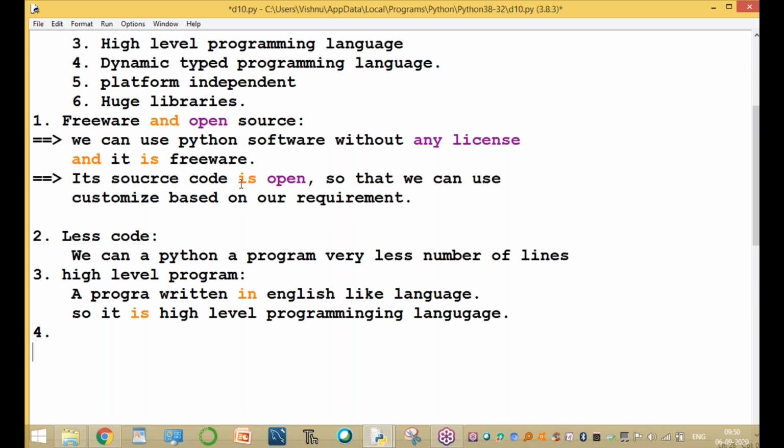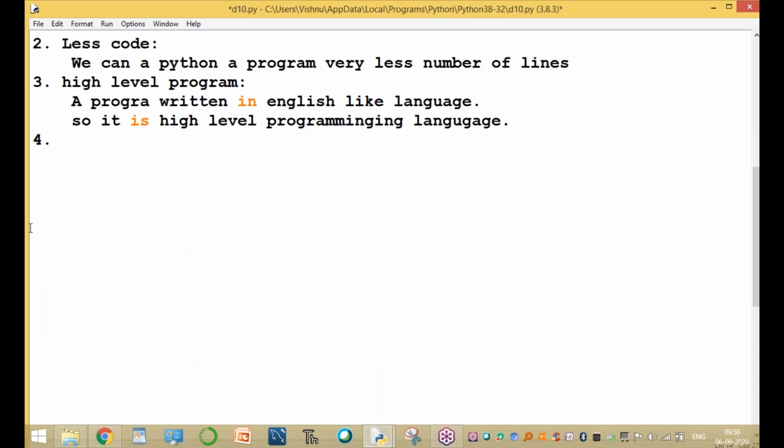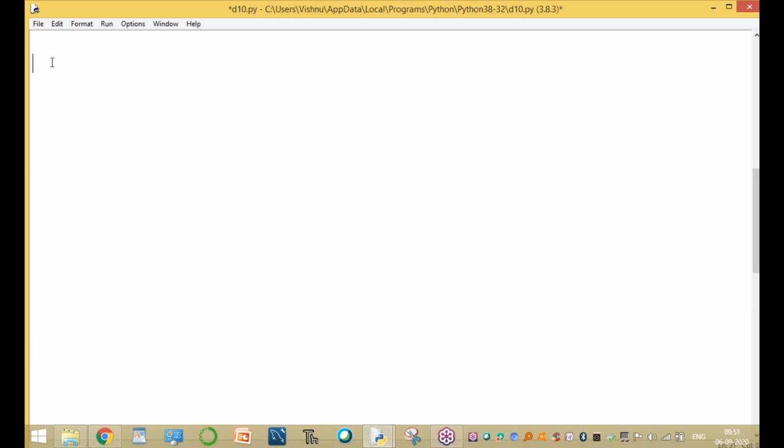The fourth one is called dynamic type. The dynamic type is very important in Python. What is dynamic type? I will explain with simple code. For example, write a program for swapping of two numbers.